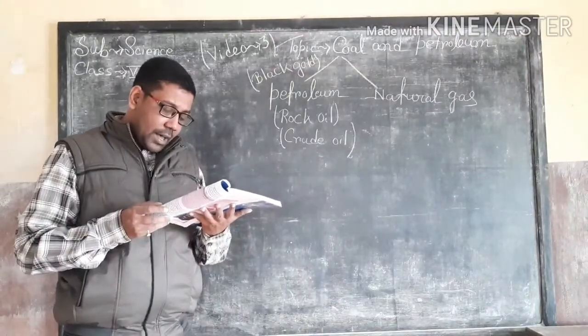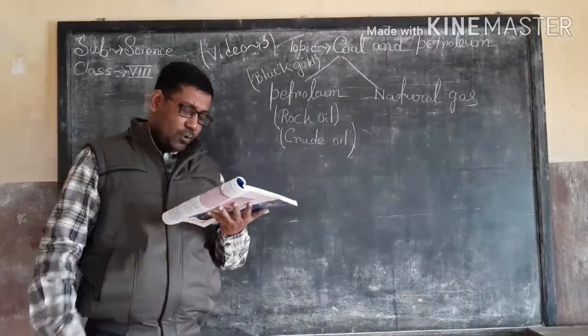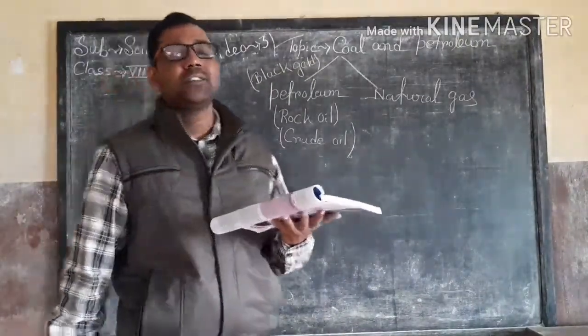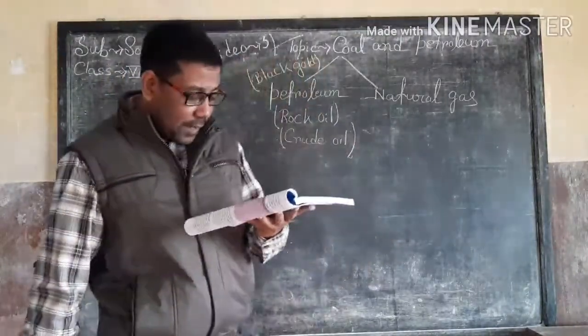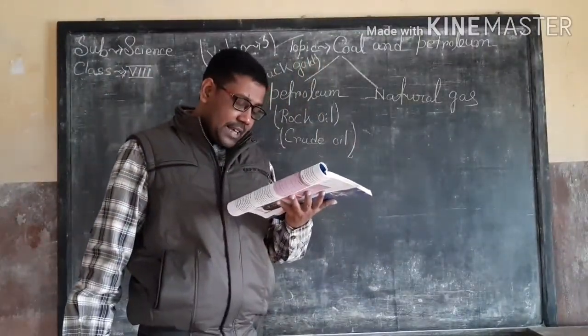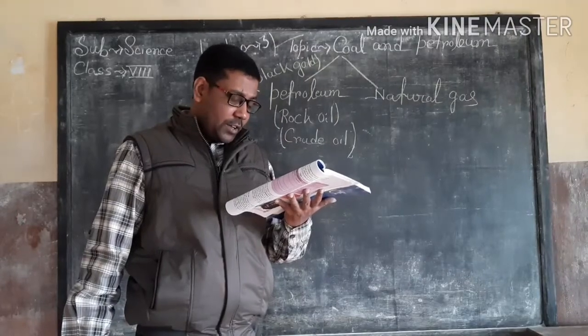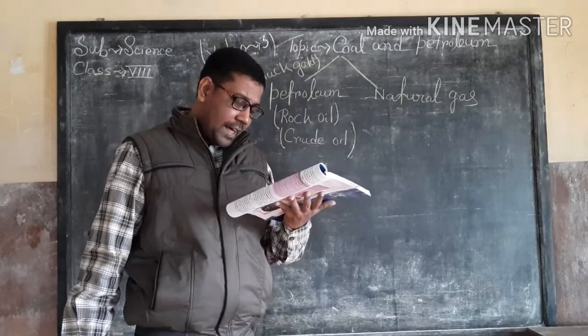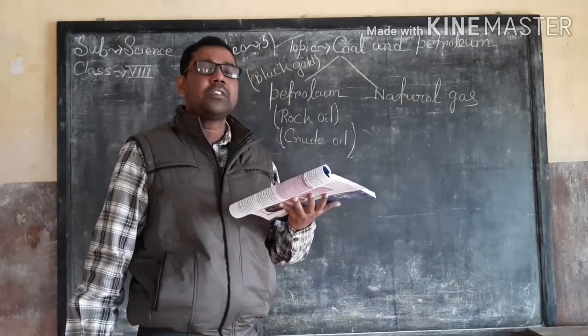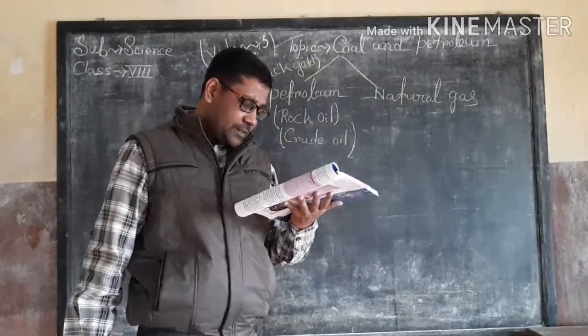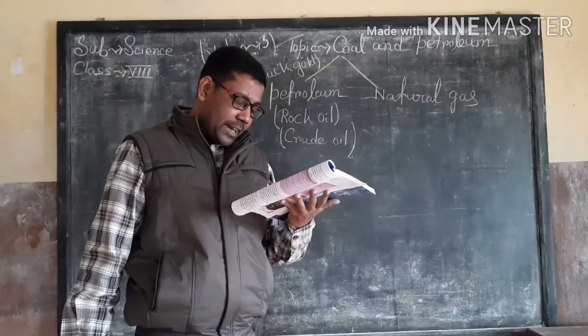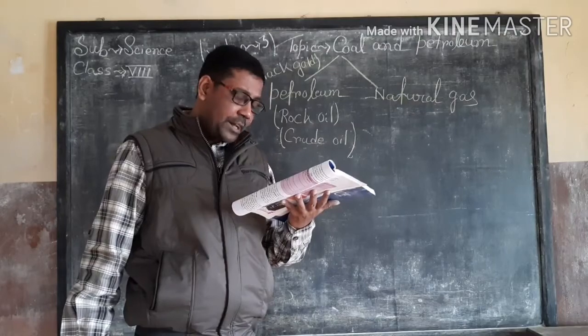The crude oil is heated to about 400 degrees centigrade. The oil vaporizes in the distillation tower and cools down, and there are a series of shallow trays in which these vapors get condensed to become liquid.